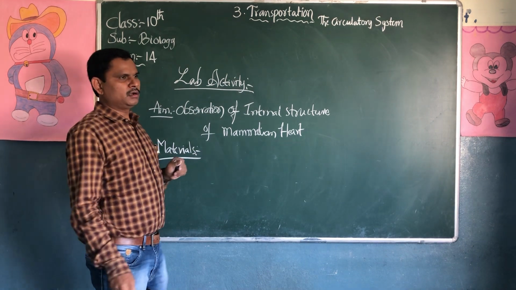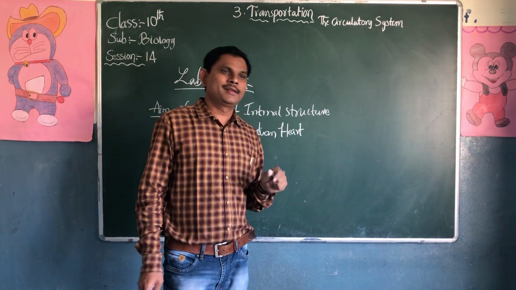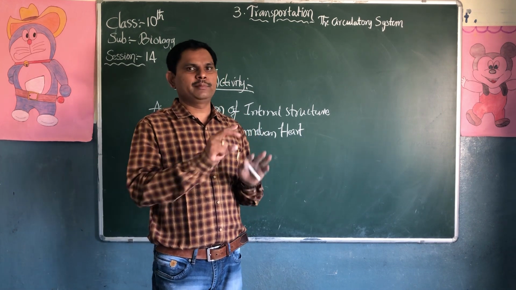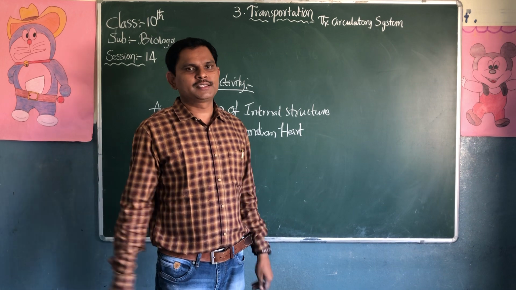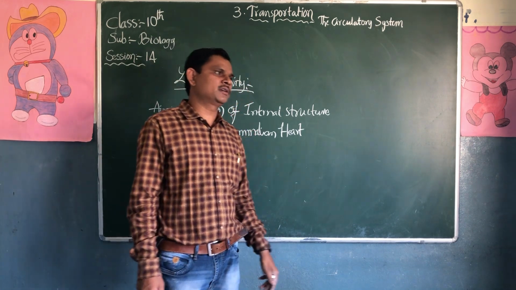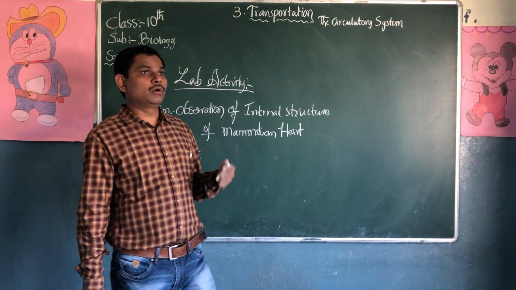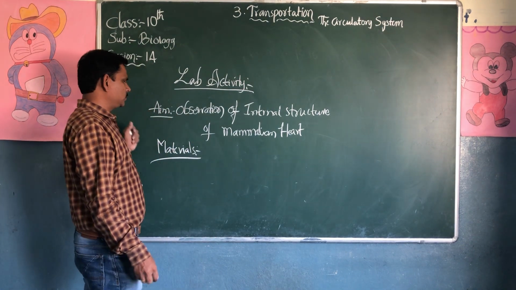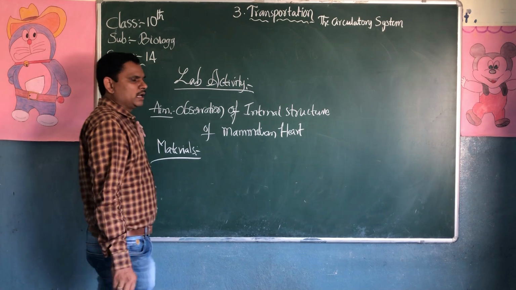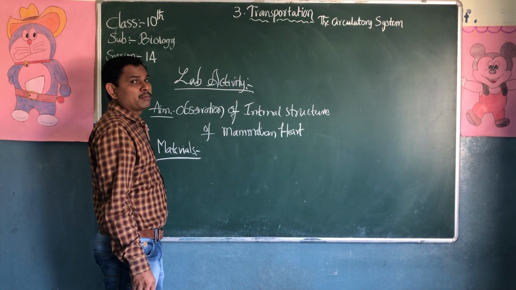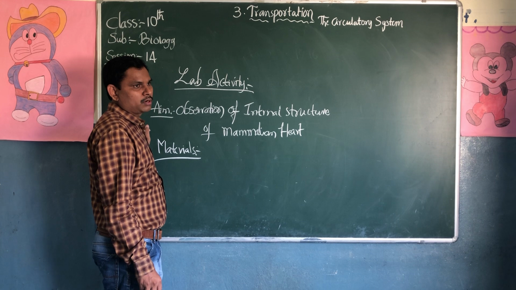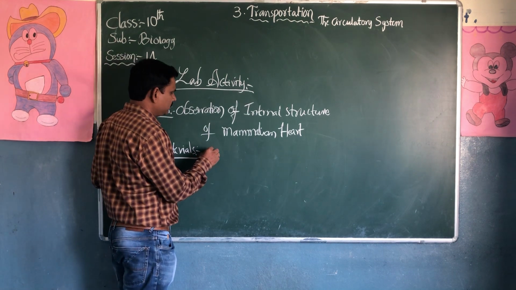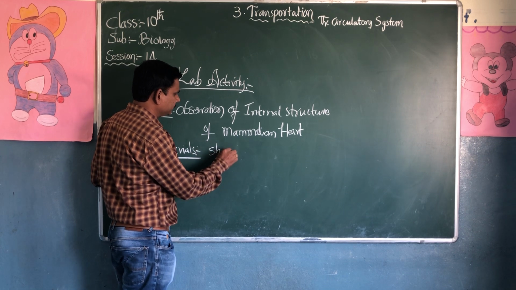We need a freshly collected sheep heart or goat heart. It is similar to the human being's, that's why you can take sheep or goat hearts. It is easy to carry, and we can observe it. Or else we can see the 3D model of the heart.